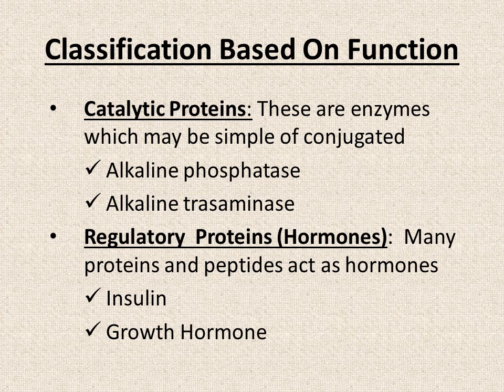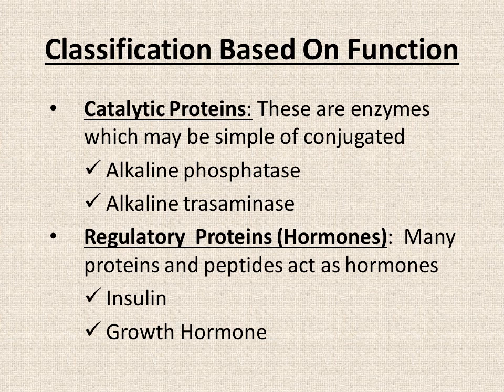And these enzymes may be simple proteins or they may be conjugated proteins, and you can give any example. I have chosen two enzymes, alkaline phosphatase and alkaline transaminase, but you can give any example of catalytic proteins.